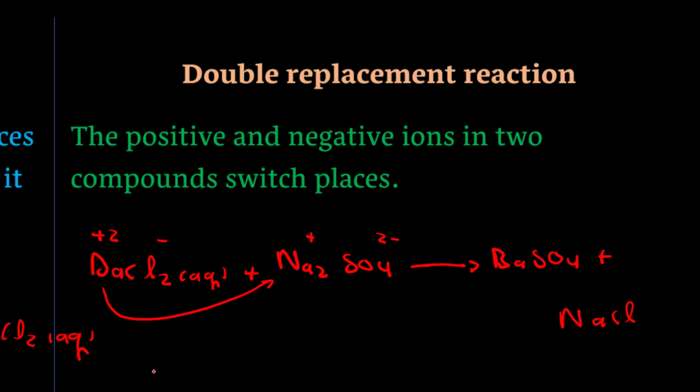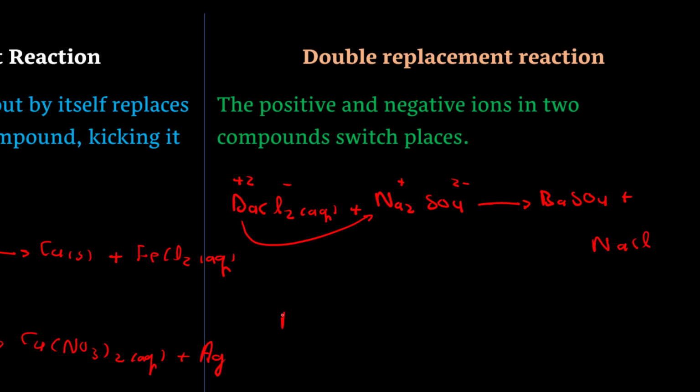Come to the formula of the double replacement reaction. Compound AB reacts with CD, right? Here, A is the positive one and B is the negative one. C is the positive one and D is the negative one.